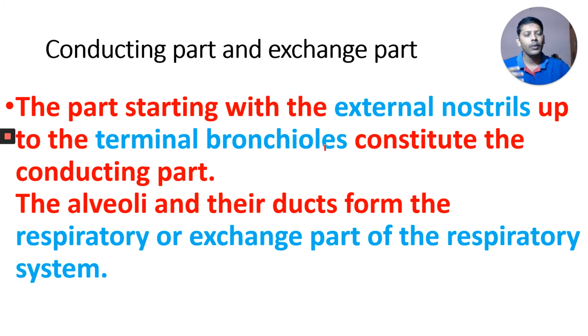We learned the different parts earlier: external nostrils, then the nasal cavity, then internal nares, then nasopharynx, oropharynx, laryngopharynx, then the pharynx, trachea, primary bronchi, secondary bronchi, tertiary bronchi, primary bronchiole, secondary bronchiole, tertiary bronchiole, and terminal bronchiole up to this part. Okay, it is the conducting part.